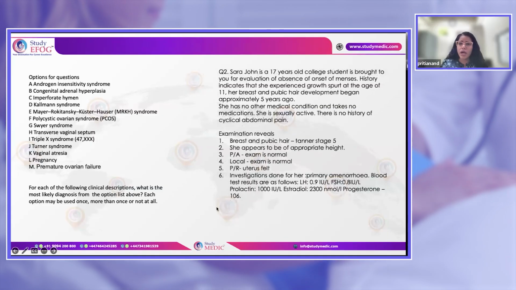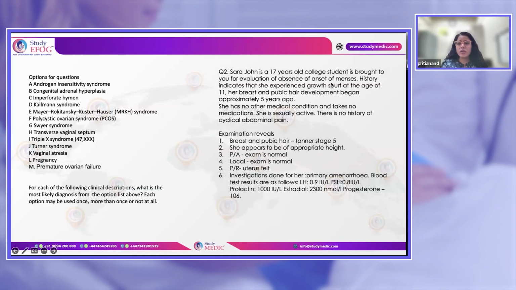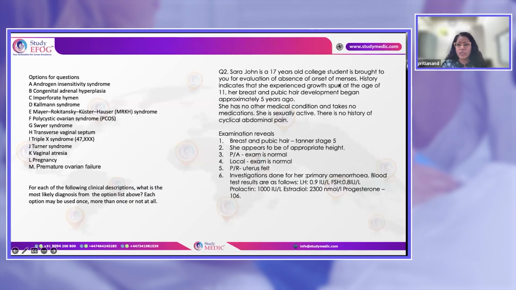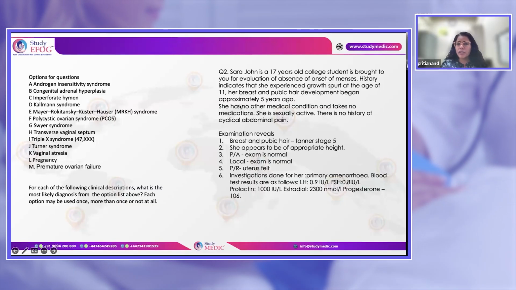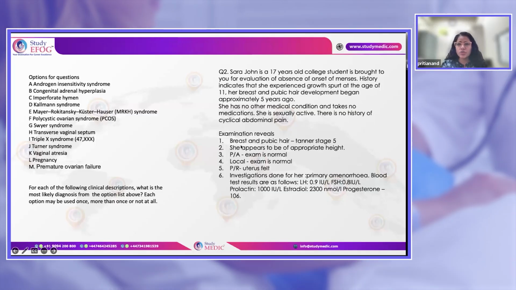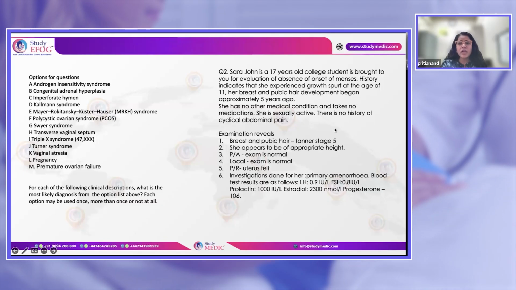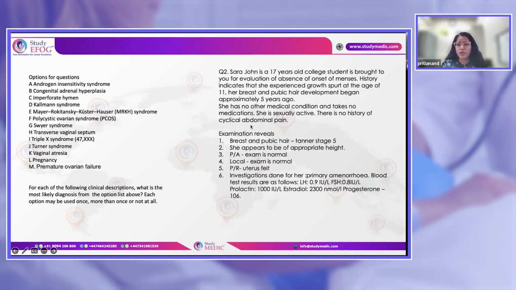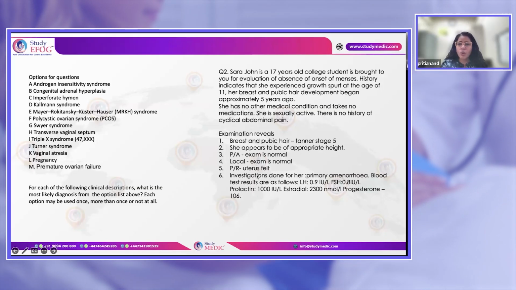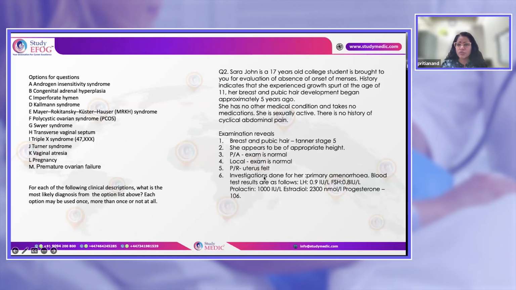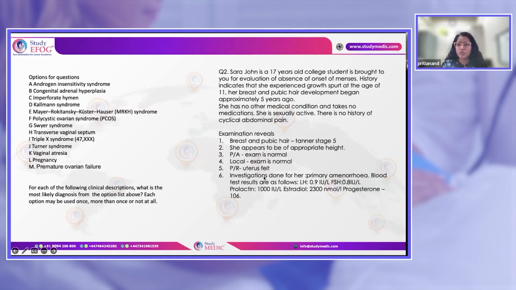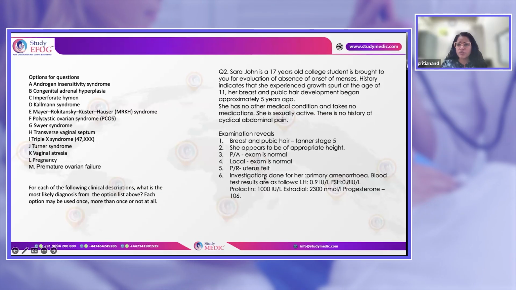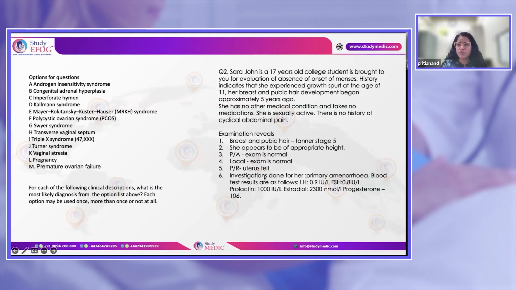Now, moving on to the second part, a 17-year-old girl, Sarah. Again, she has come for the evaluation of menses. Breast and pubic hair development started 5 years ago. Growth spurt at 11, no other medical condition, no cyclical pain, but she is sexually active, no medications. Breast and pubic hair is stage 5, which is appropriate for age, good height, per abdominal is normal, local examination is normal, per rectal uterus is felt. Investigation shows she has primary amenorrhea, very low levels of LH and FSH, and progesterone is high.